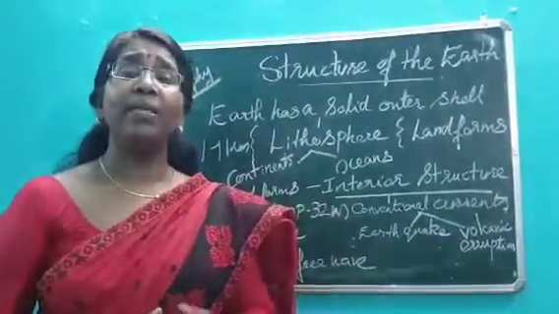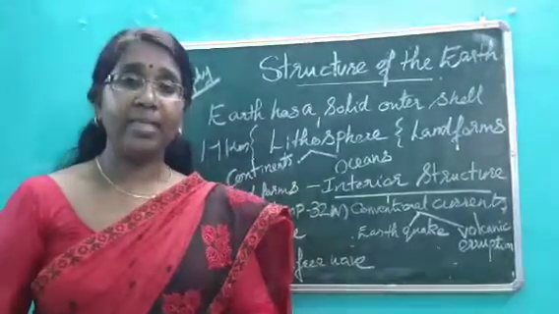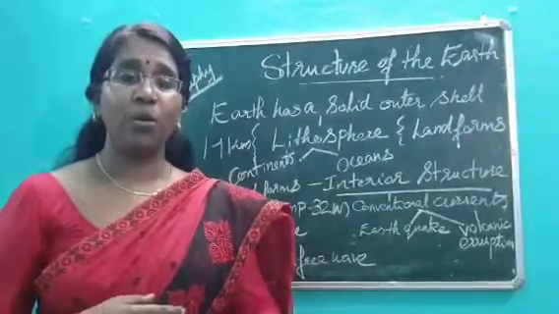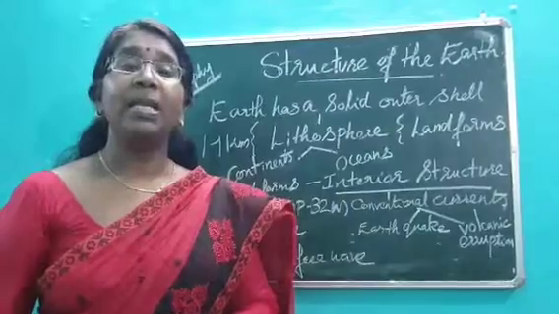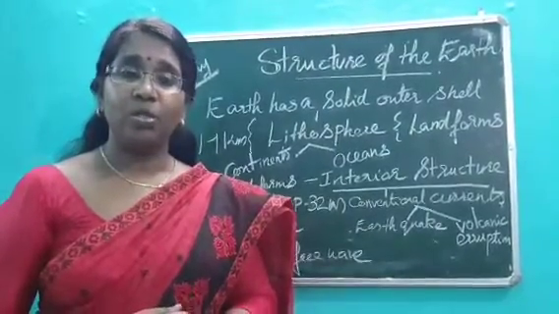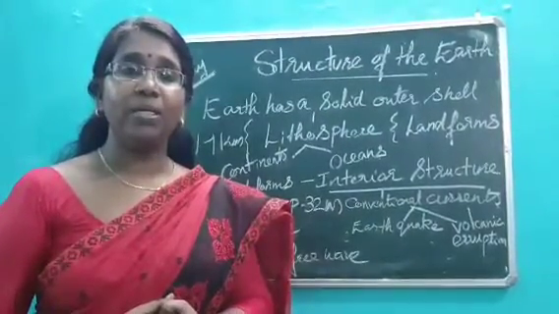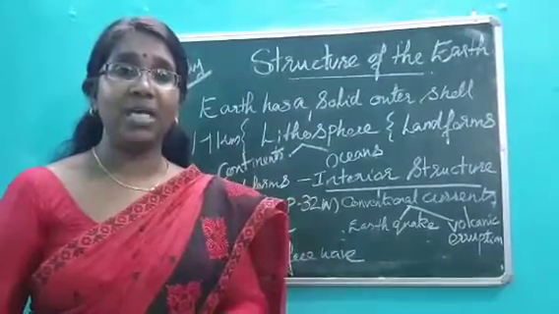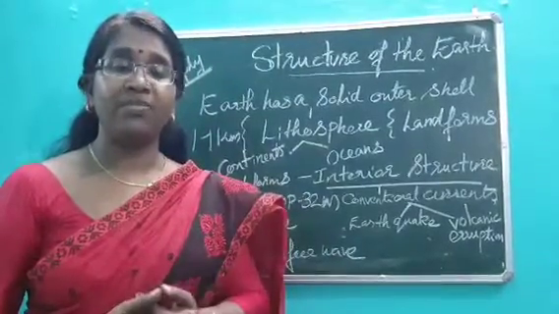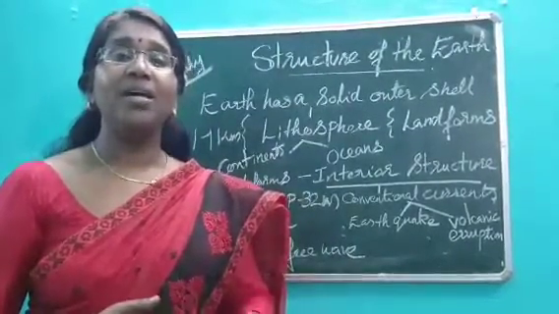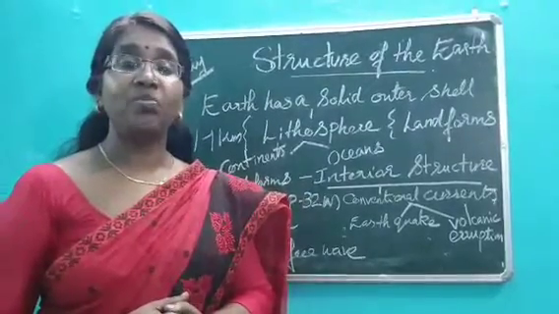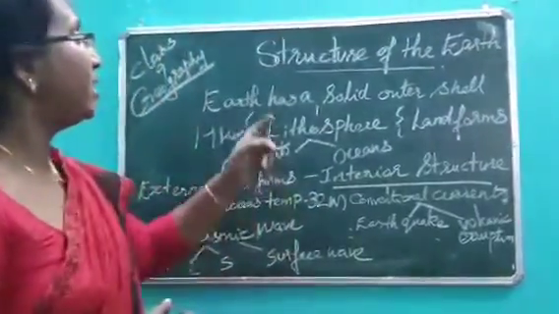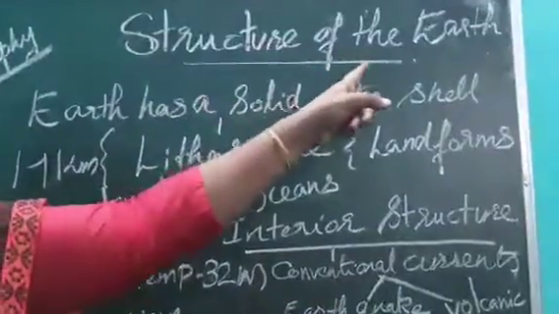Then what may be there inside? As you go below the earth, which layers are found? We have to study about the layers which are found below the lithosphere. That is what we are going to study in the chapter structure of the earth.